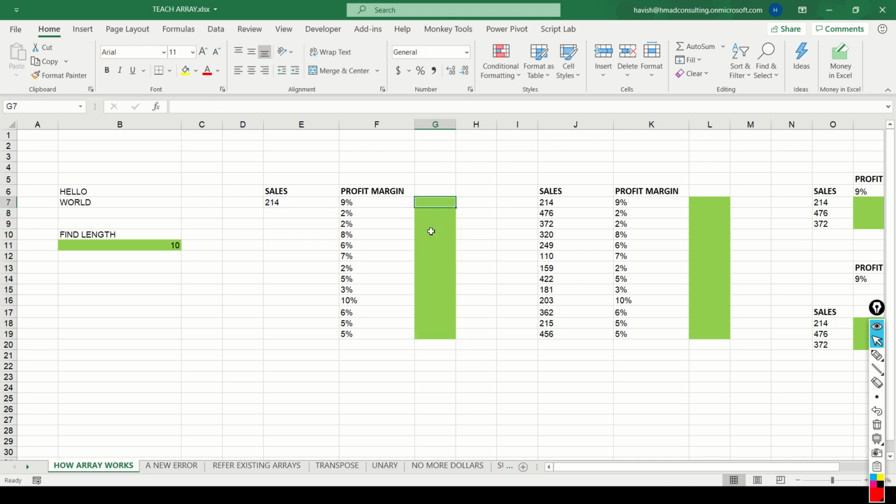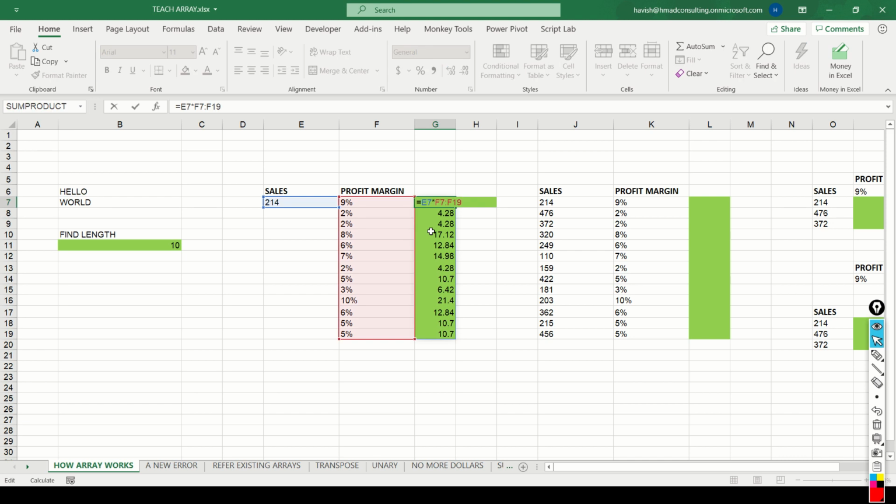Now with dynamic arrays, we can write equal to, watch carefully, E7 multiplied by F7 colon F19. And you notice it is giving us the perfect result. That's very interesting, isn't it? For one, I haven't put the dollar sign. We don't need to. If you wanted to, you could have, but we don't need to.